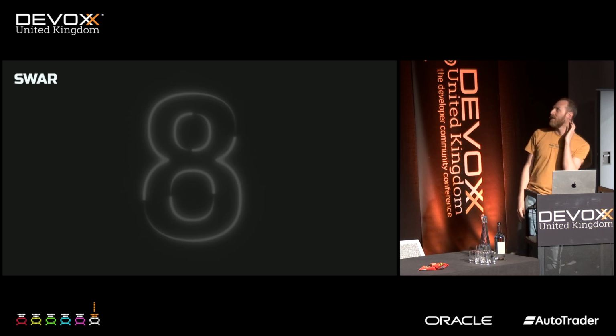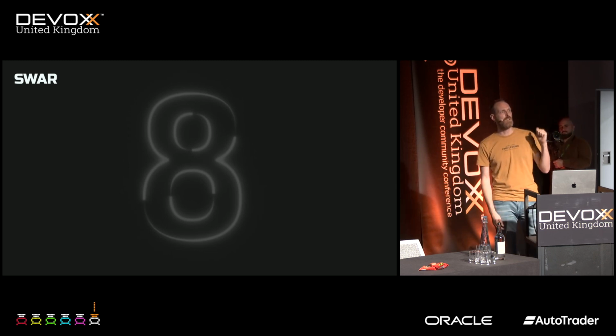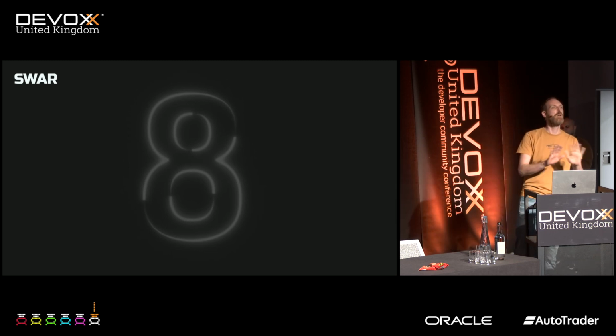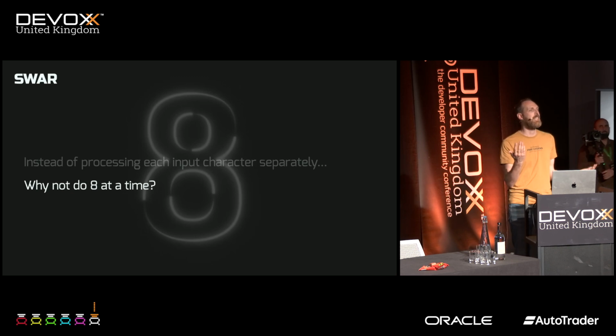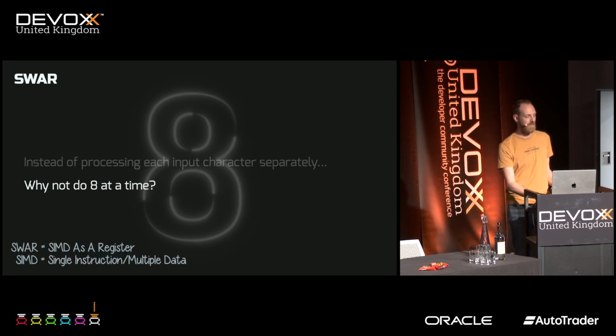Then somebody on the internet told me, you have to use SWAR. I had no idea what it was. But I was, at this point, processing byte by byte, each character, finding the separator, doing that kind of stuff. But I found out that using SWAR, you can do 8 at a time, which is perfect.